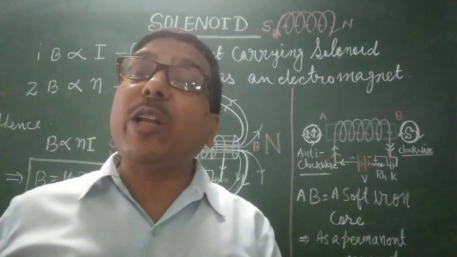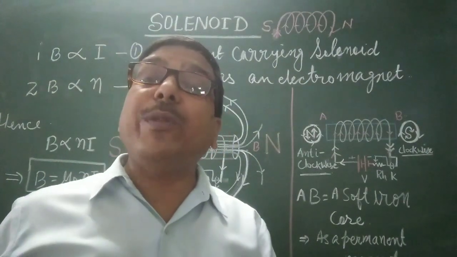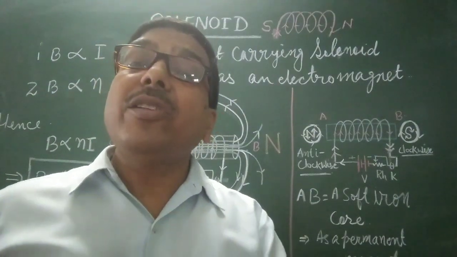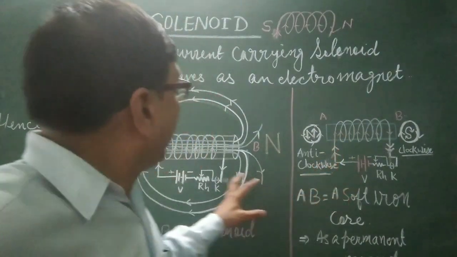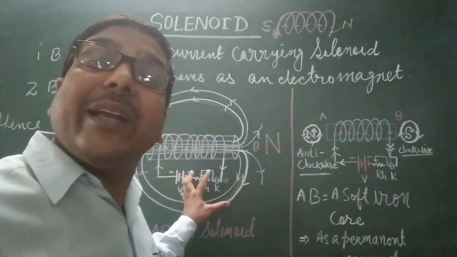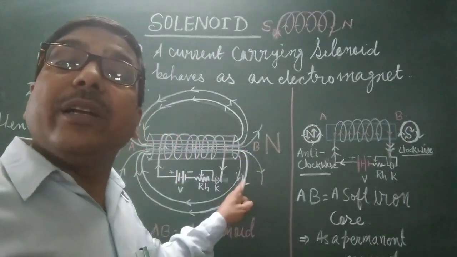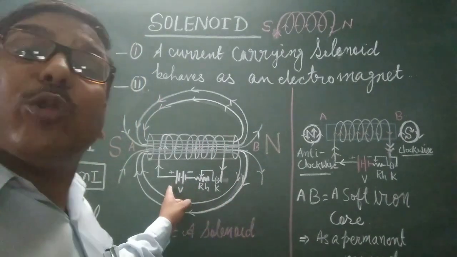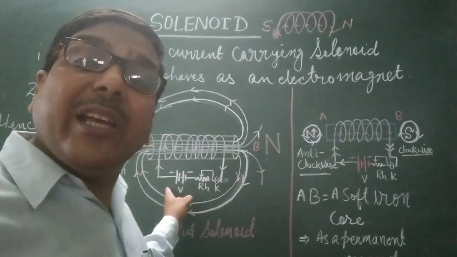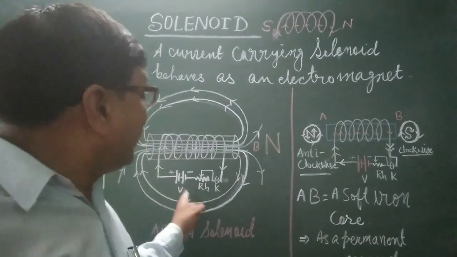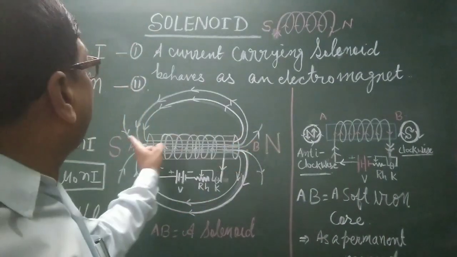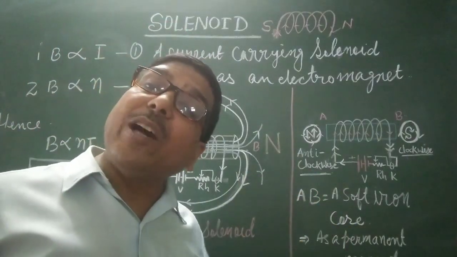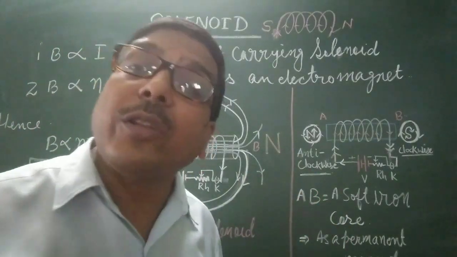From the electromagnet we get the desired strength of the magnet, and we can change the polarity. It behaves as an electromagnet as long as current flows, and if the terminals of the source of electricity are changed, then the polarity of the north and south pole is reversed. North pole becomes south and south pole becomes north.